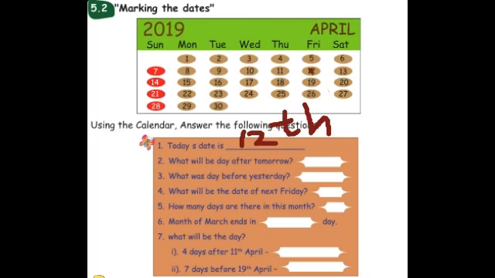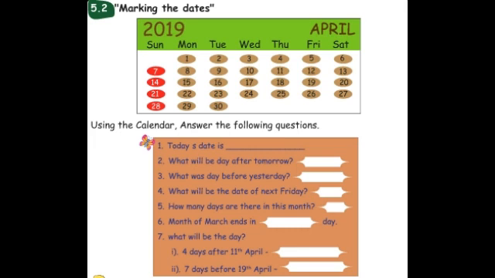Just consider today's date is 12th of April. Based on that, they are asking a few questions. Shall we see the questions? The first one is: today's date is dash.